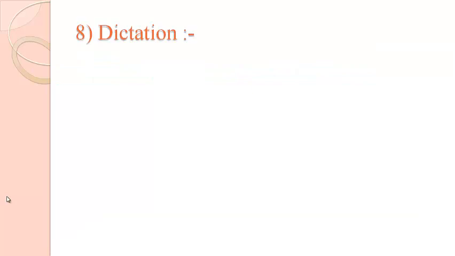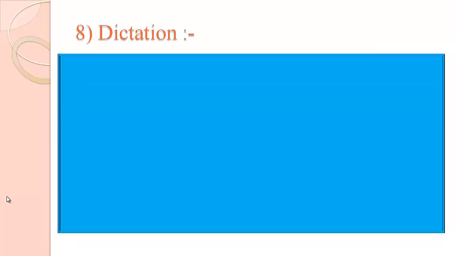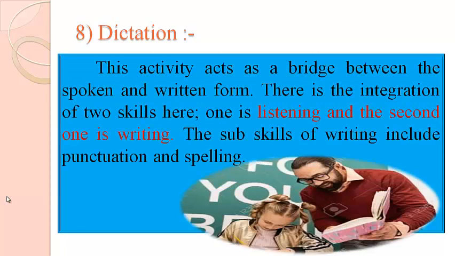Then the last one is dictation. This activity acts as a bridge between the spoken and written form. There is the integration of two skills here. One is listening and the second one is writing. The sub-skills of writing include punctuation and spelling. Here the teacher is saying something and the students have to listen to what their teacher is saying to them, and after this they have to write something.